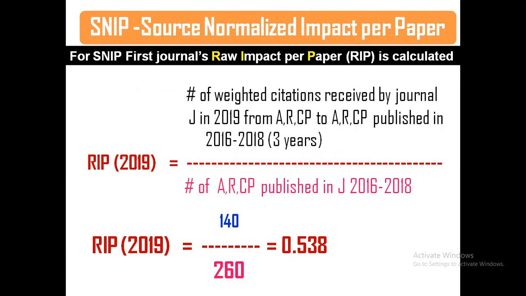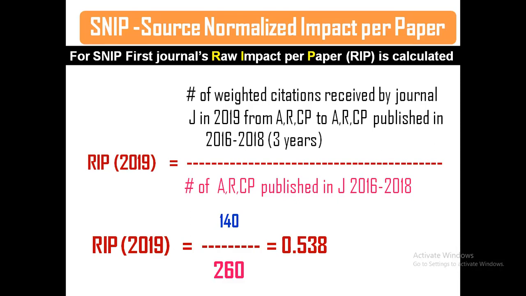What is raw impact per paper? For example, in 2019 the RIP is calculated from the number of weighted citations received by the journal, as we discussed earlier, over 3 years. The SJR value is taken as the RIP value. What is RIP? Raw impact per paper. So this is what they calculate first.